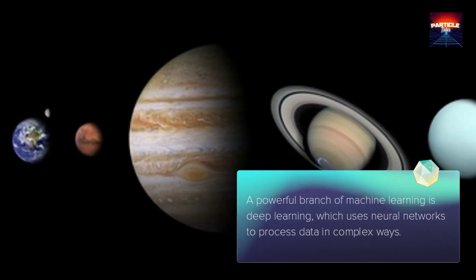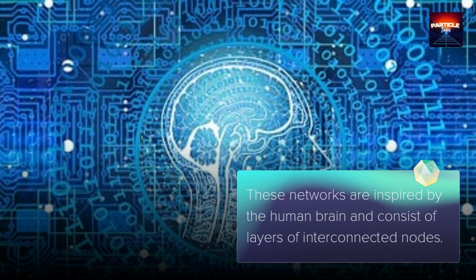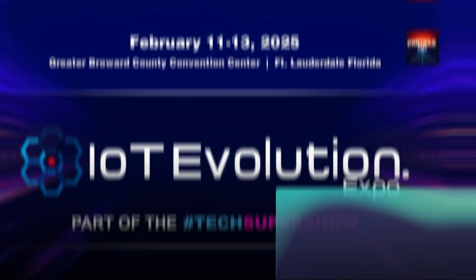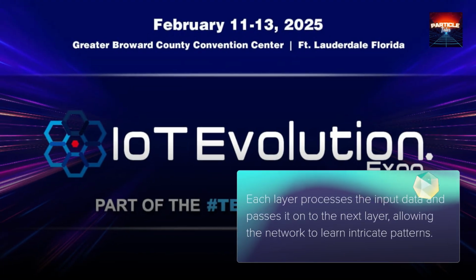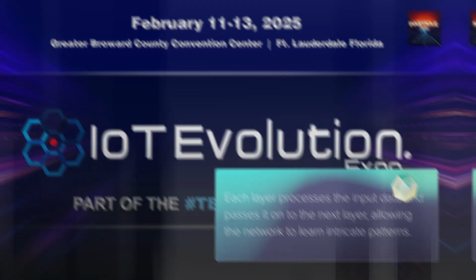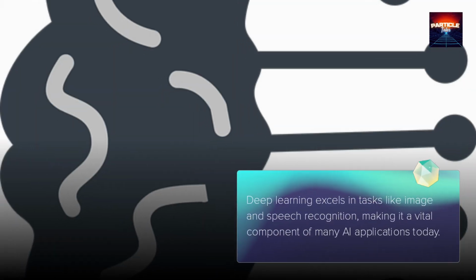A powerful branch of machine learning is deep learning, which uses neural networks to process data in complex ways. These networks are inspired by the human brain and consist of layers of interconnected nodes. Each layer processes the input data and passes it on to the next layer, allowing the network to learn intricate patterns. Deep learning excels in tasks like image and speech recognition, making it a vital component of many AI applications today.